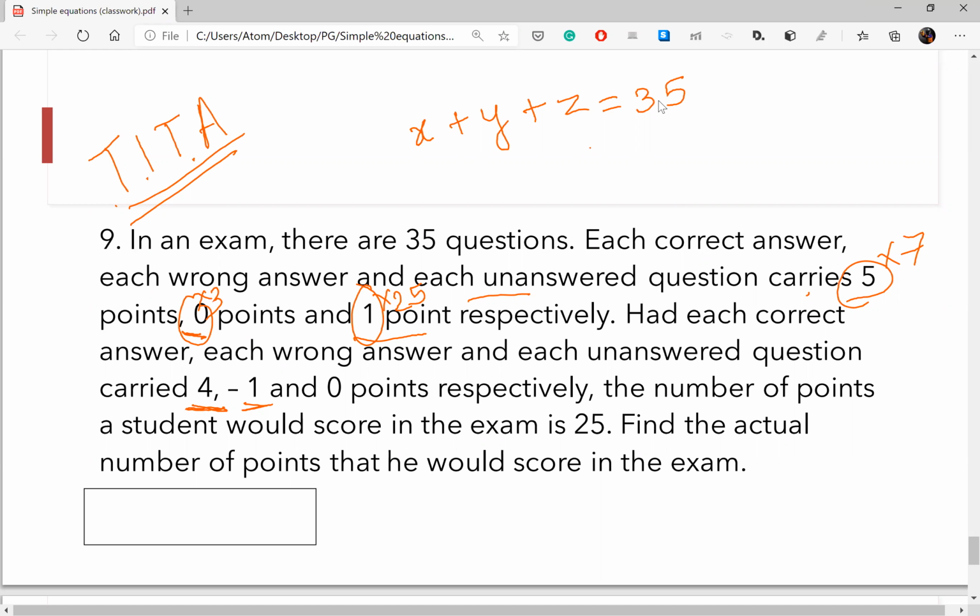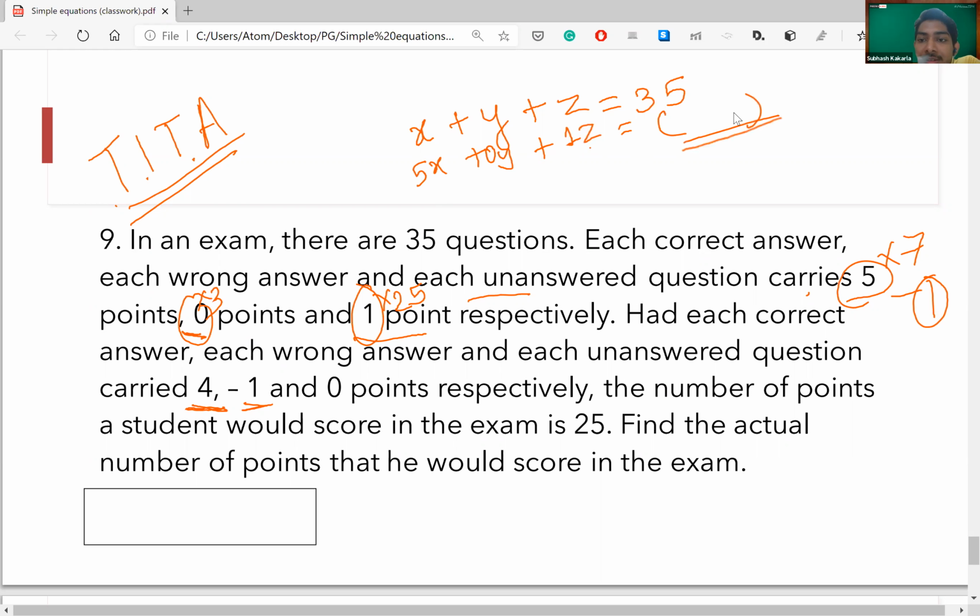All right. So now according to scenario number 1, 5 times X plus 0 times Y plus 1 times Z should be the score that is required by us. And according to the second scenario, 4X minus Y plus 0Z is equal to 25.